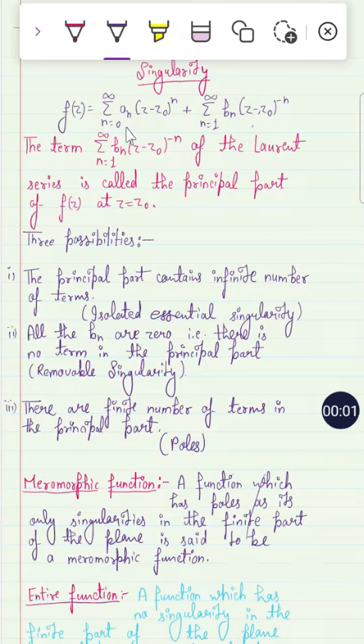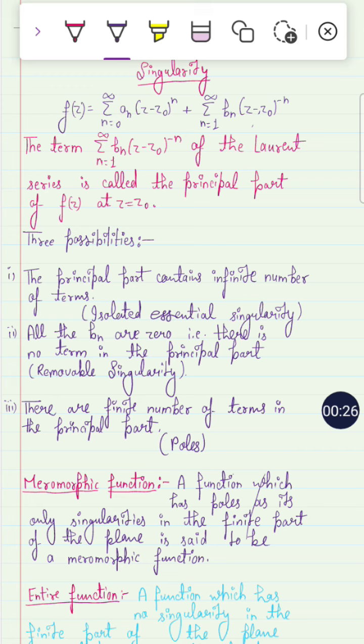Singularity. A function is defined in terms of a power series: the sum from n equals 0 to infinity of a_n (z minus z naught) to the power n, plus the sum from n equals 1 to infinity of b_n (z minus z naught) to the power minus n. All functions are defined in terms of a power series.